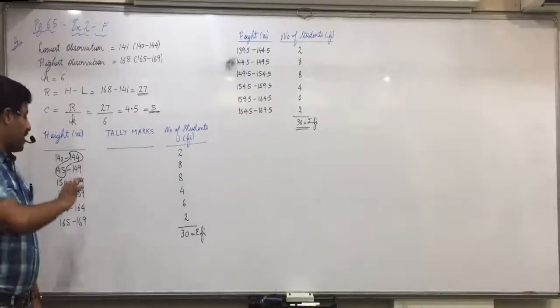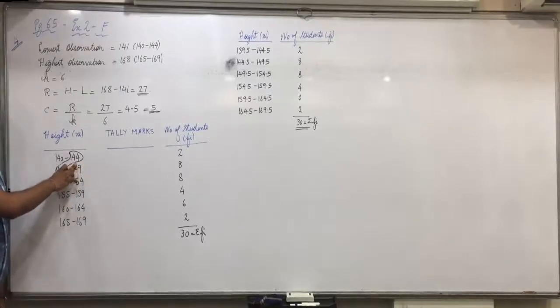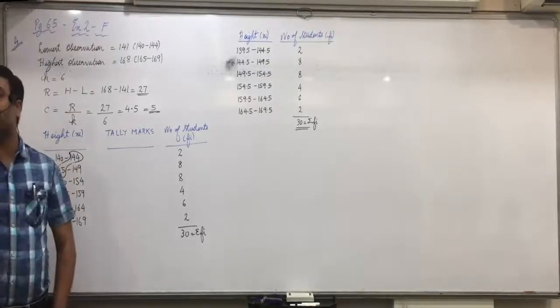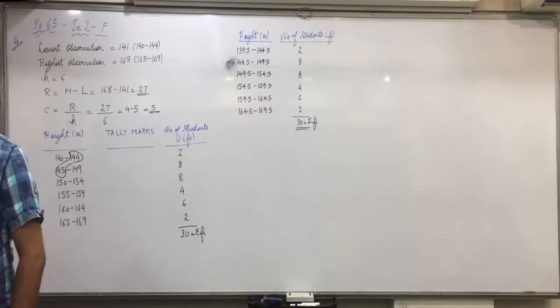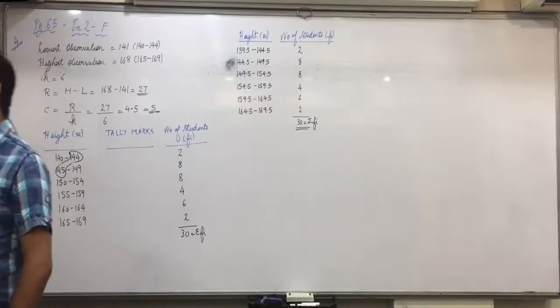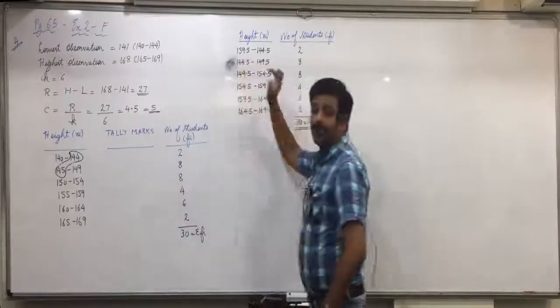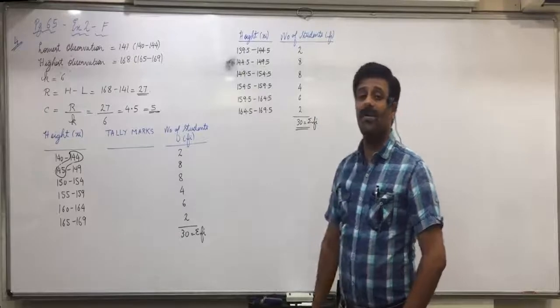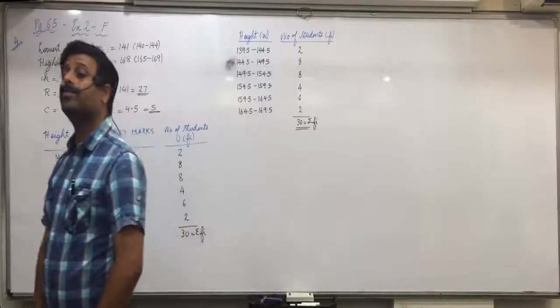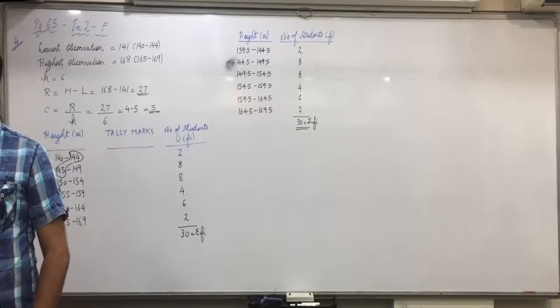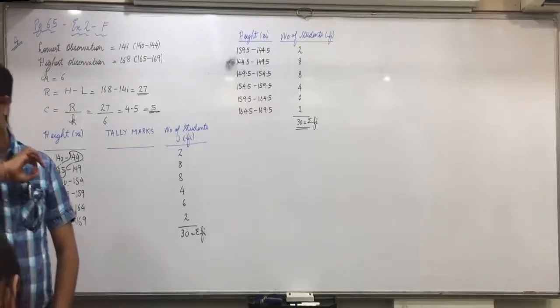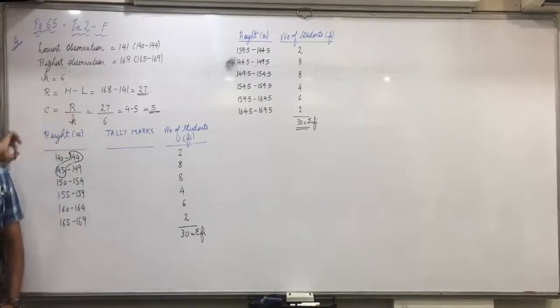In case you add 1, then it becomes 145. Do 140 plus 145 divided by 2: 142.5, the mid value changes. But do this: 139.5 plus 144.5 divided by 2: 142, it remains the same. So we will go by this rule. The mid value should not change. The structure of distribution should not change. Understood that? Anyone else having any other doubt?